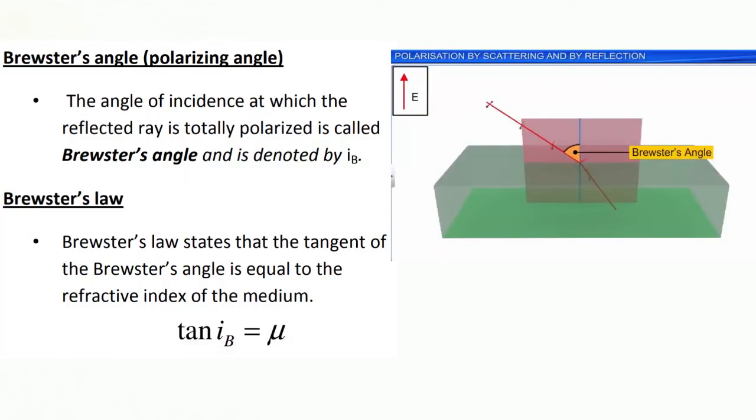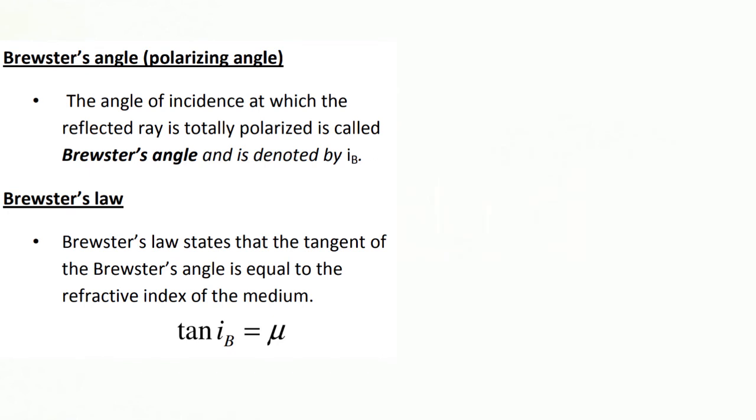Brewster's angle or polarizing angle. The angle of incidence at which the reflected ray is totally polarized is called Brewster's angle and it is denoted by iB. Brewster's law. Brewster's law states that the tangent of the Brewster's angle is equal to the refractive index of the medium. That is, tan iB is equal to mu.